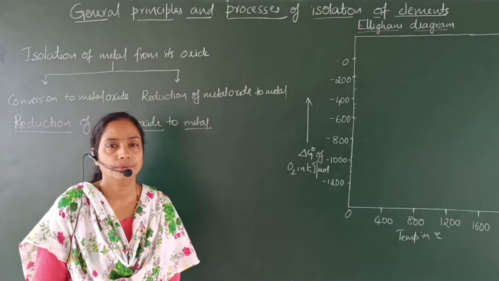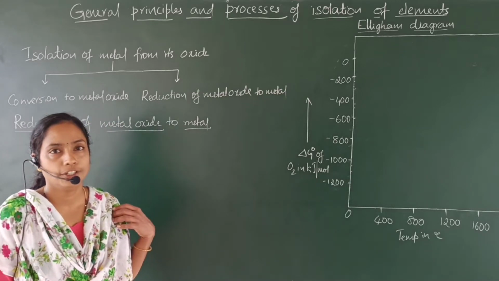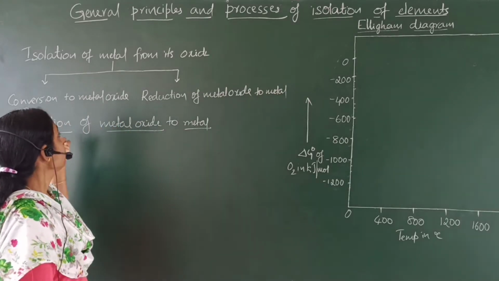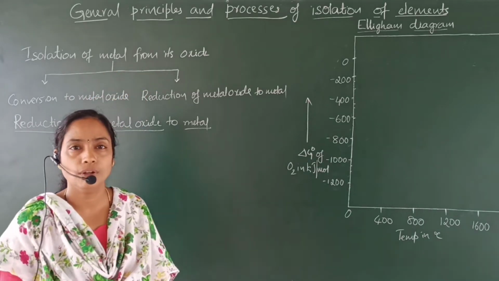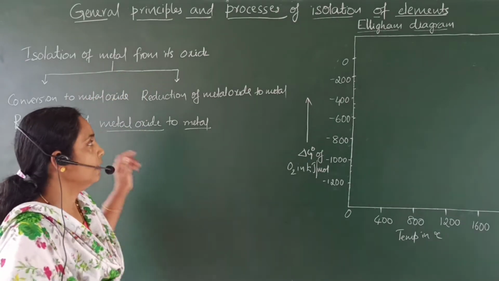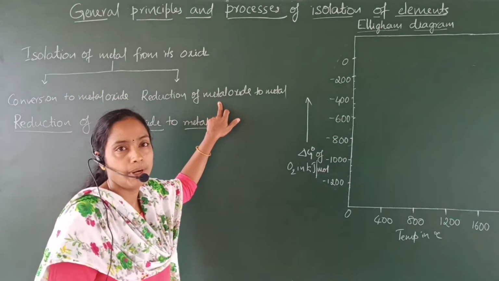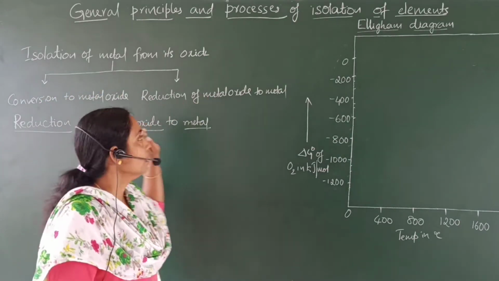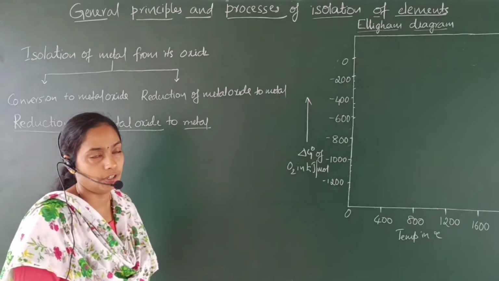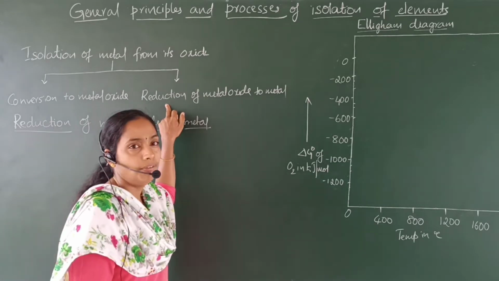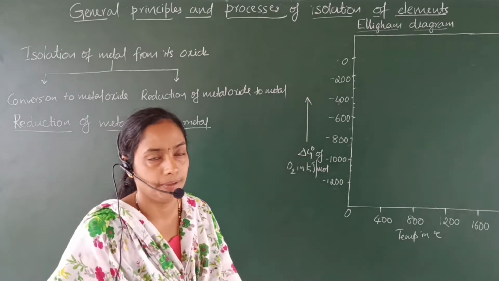Hello students, today let us discuss reduction of metal oxide to metal. As you all know, isolation of metal from its oxides involves two sub-steps. They are conversion to metal oxide and reduction of metal oxide to metal. Conversion to metal oxide we discussed in the previous session. So today's session we will discuss reduction of metal oxide to metal.